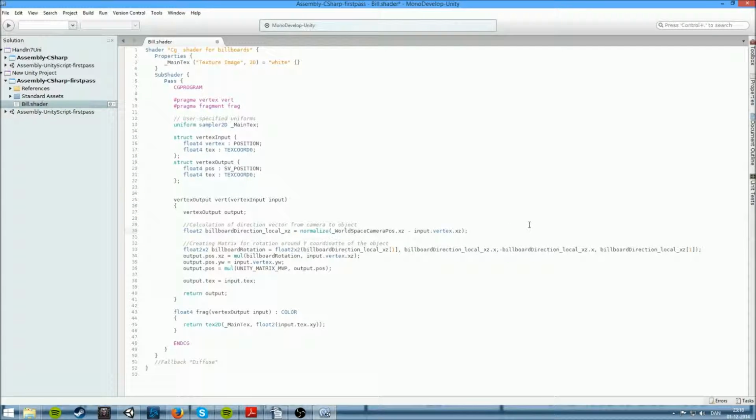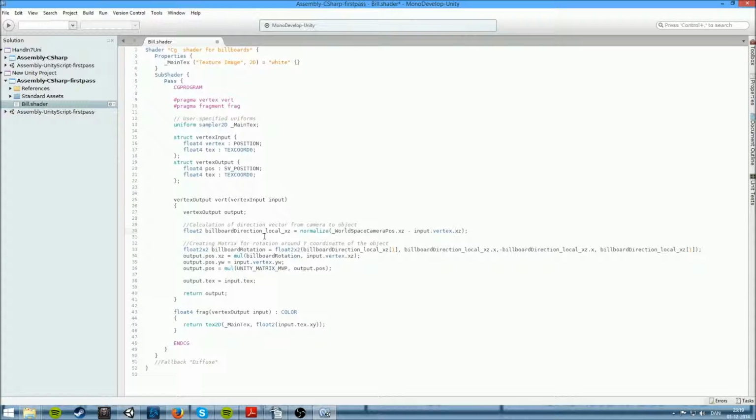This will give us the difference between the two points, then give us the distance, and then we normalize it. Then we make a float2 matrix. The reason it's a 2 is that this removes the y coordinate, which we're not interested in, since this is the one we're moving around. We're also not interested in the w coordinate. It's really not important here.